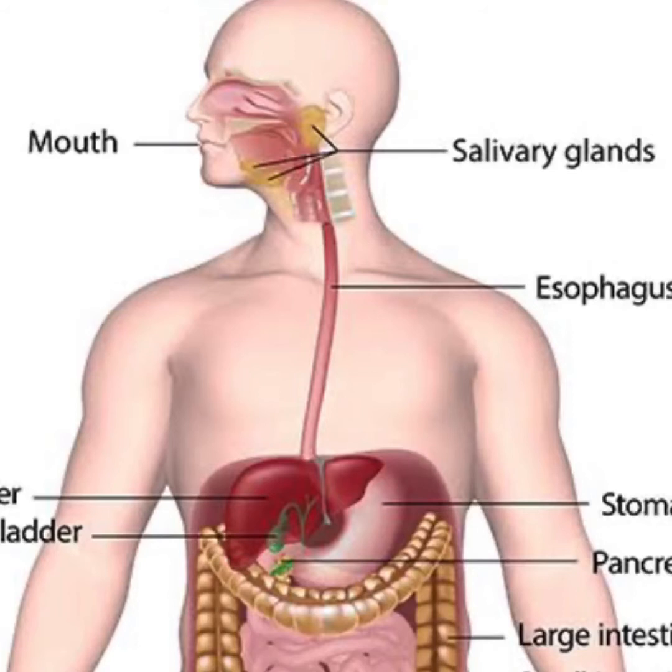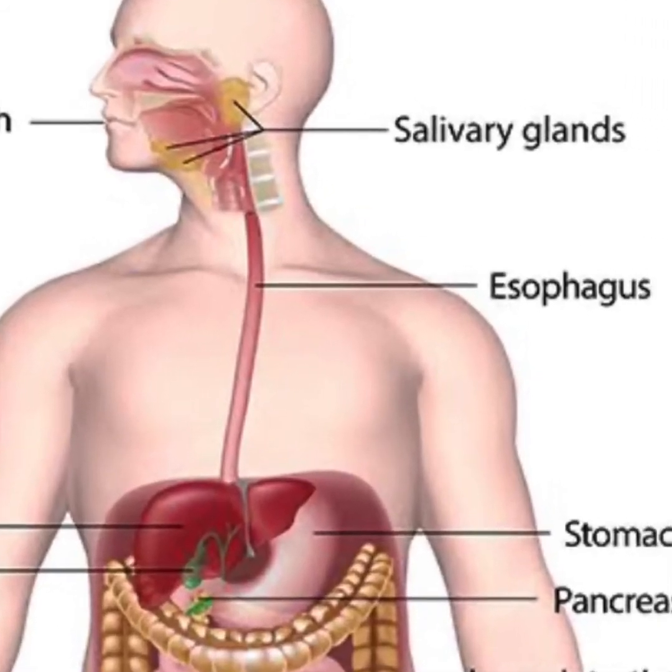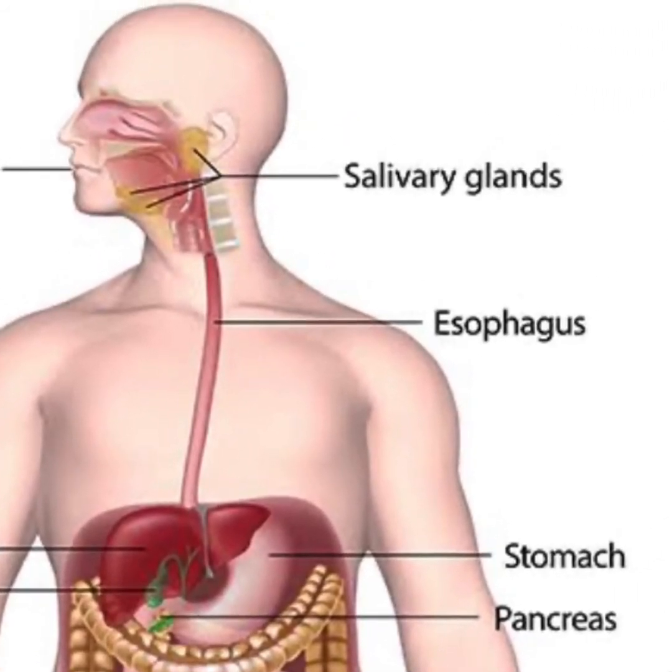Yesterday I told you that saliva helps in moistening and softening the food so that it can be easily swallowed, and the tongue helps in pushing the food into the food pipe at the time of swallowing. Next part is the esophagus. This is a muscular tube that connects the pharynx, which is a part of the upper section of the alimentary canal. It supplies swallowed food along its length.